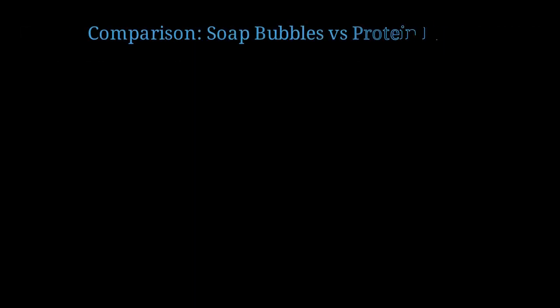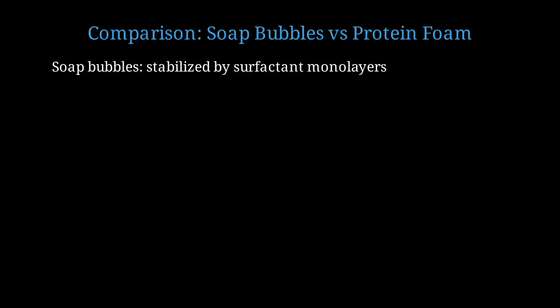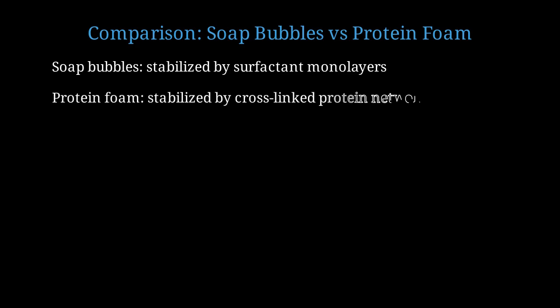Let's make an illuminating comparison between soap bubbles and protein foam. Both are stabilized foams, but with different mechanisms. Soap bubbles are stabilized by surfactant monolayers. Soap molecules are small and mobile, forming dynamic films. Protein foams are stabilized by cross-linked protein networks. These are much more rigid and less dynamic.